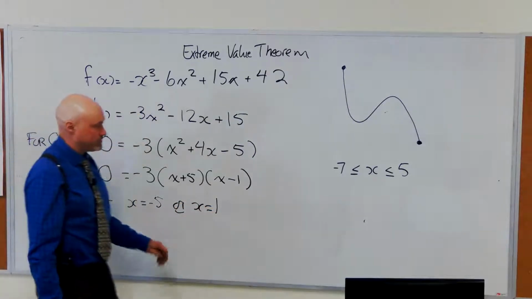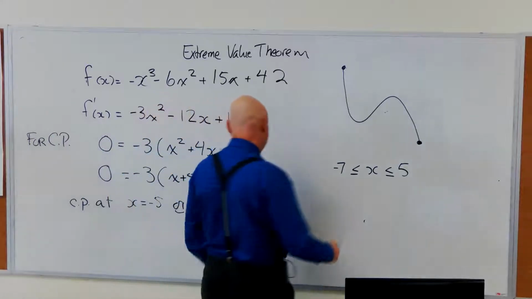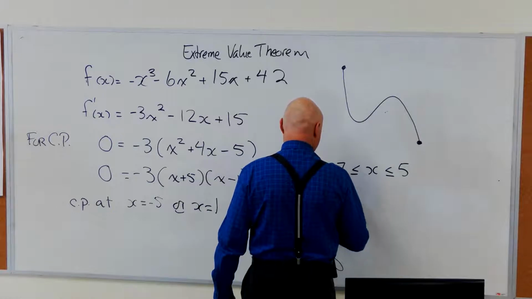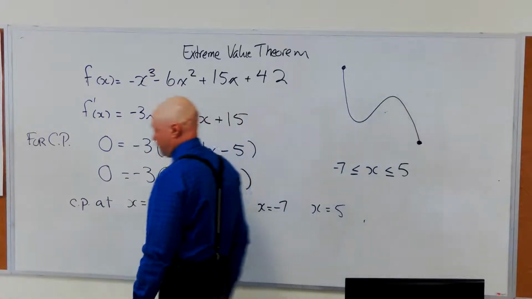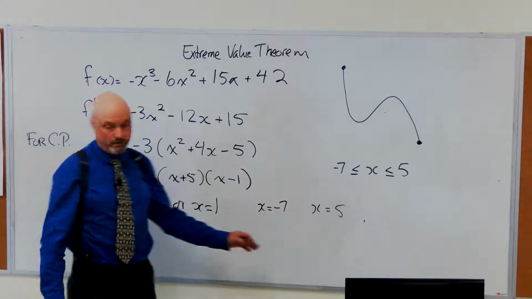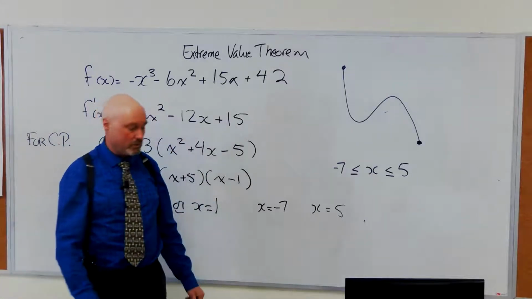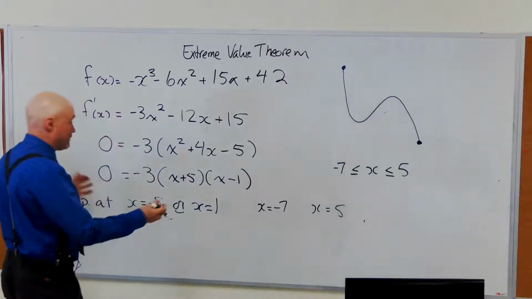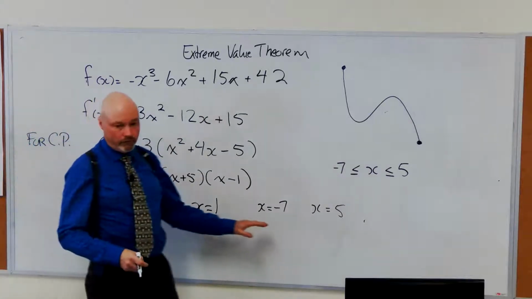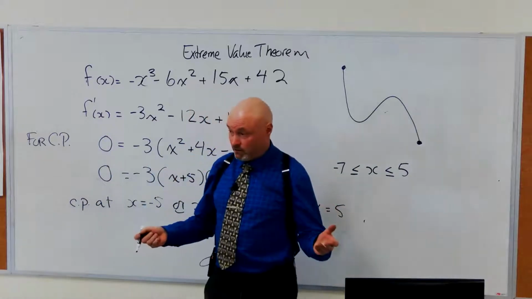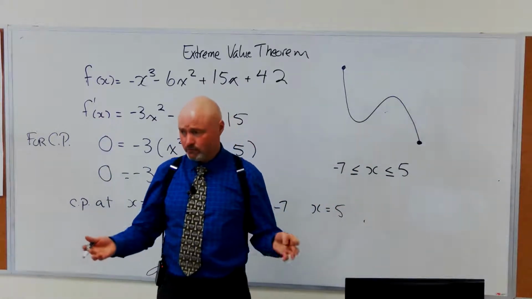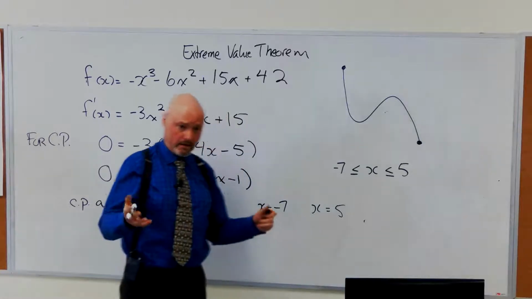So we've got critical points there. We also have critical points at x equals -7, and we have a critical point at x equals 5. Okay, so I'm saying that's a critical point, even though some people call it a boundary point, and I'm saying the derivative doesn't exist, even though people say, well, that's a boundary point. Okay, good. We need to check out all 4 of these. We need to check out the y values of all 4 of these. Oh my goodness. Am I ever sorry that I didn't calculate this before, because I'm likely going to make a mistake. Okay.